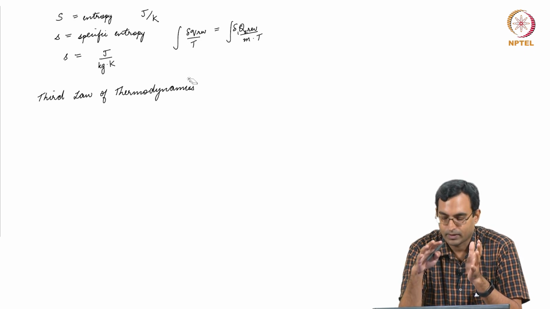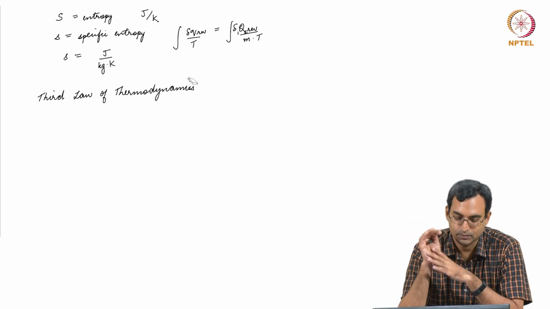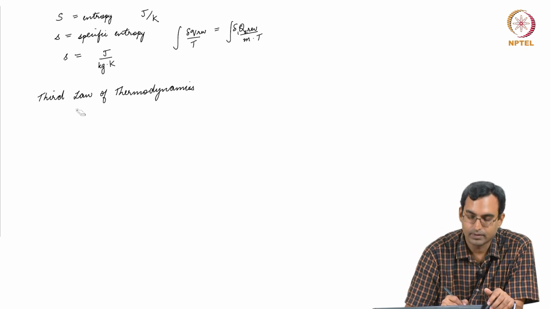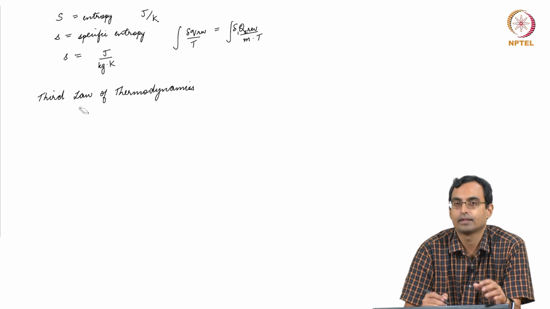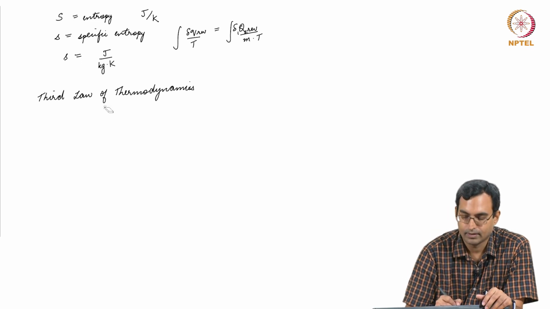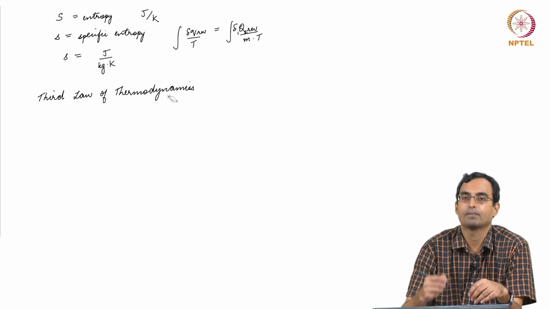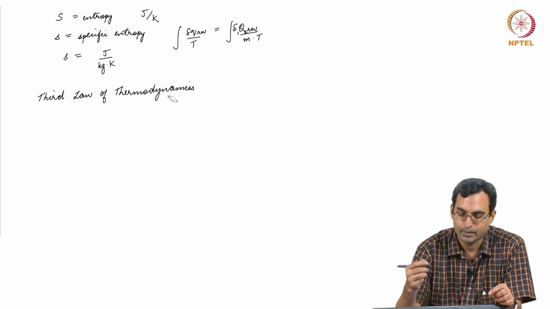The more correct way to see it would be that it tends to some constant value, but for our purpose we will say that at absolute 0, for pure substances, the entropy is essentially 0.